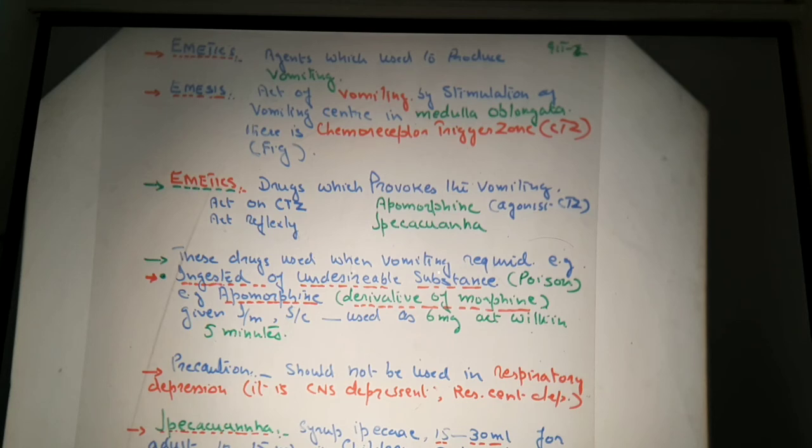So these drugs are used when vomiting is required, for example, ingestion of undesirable substances, that is poisons, when they are ingested by a person unintentionally. In this case, apomorphine can be used. It is a derivative of morphine. It stimulates the central trigger zone, and emesis takes place. It can be given intramuscularly or subcutaneously, used as 6 milligram, and acts within 5 minutes.